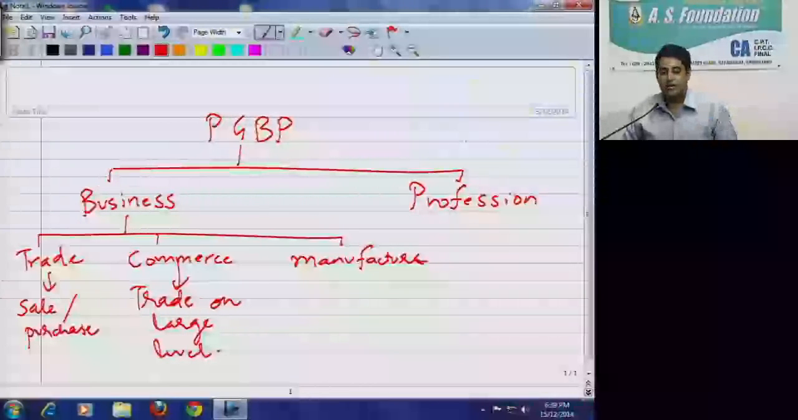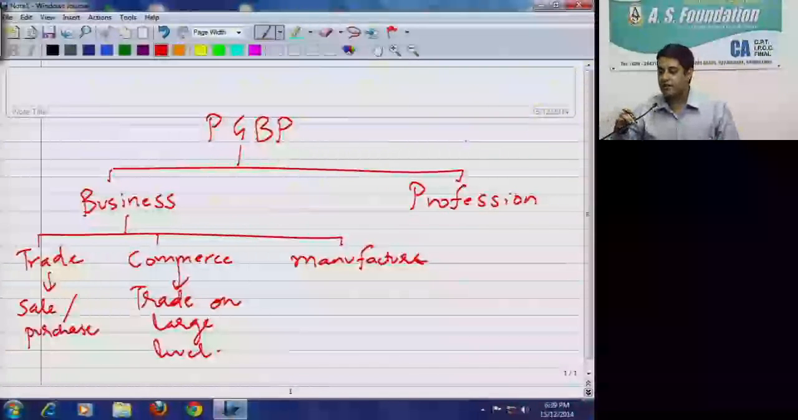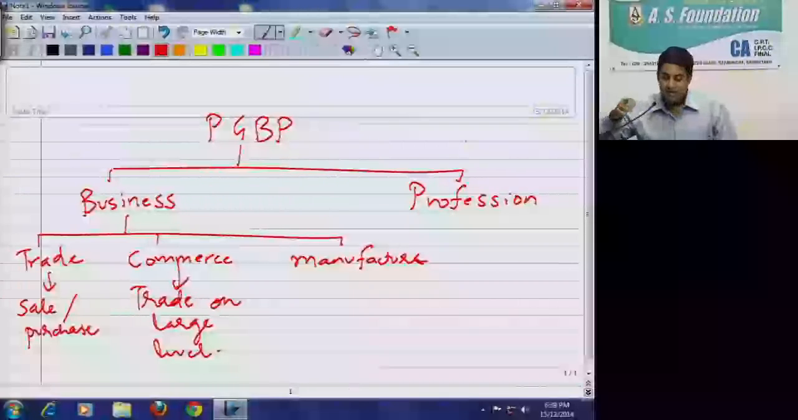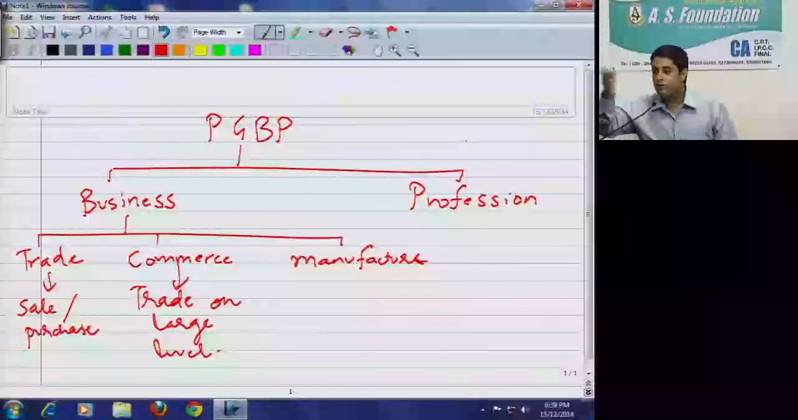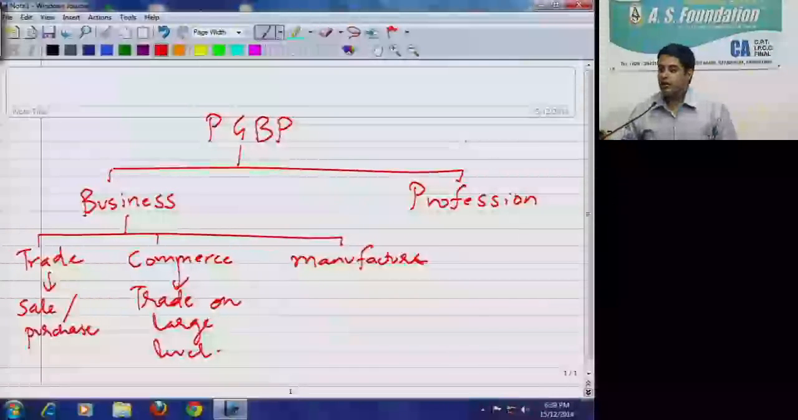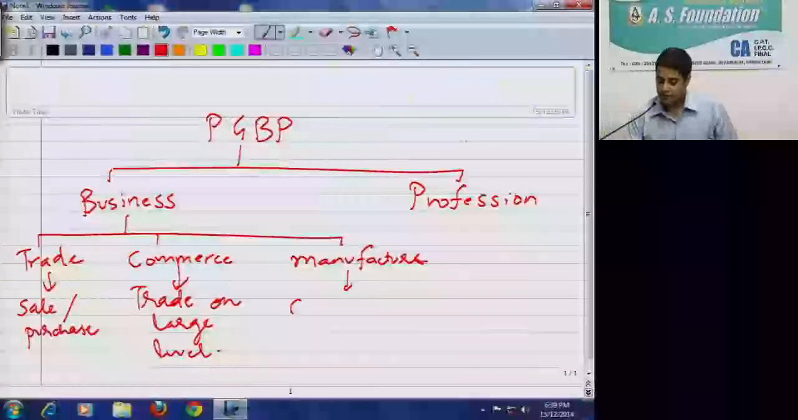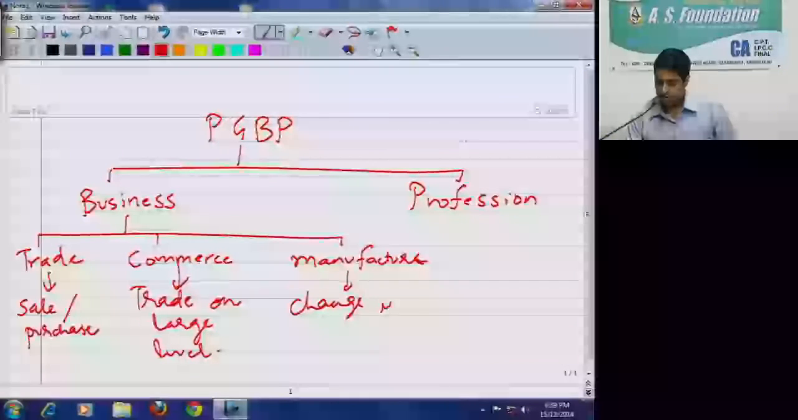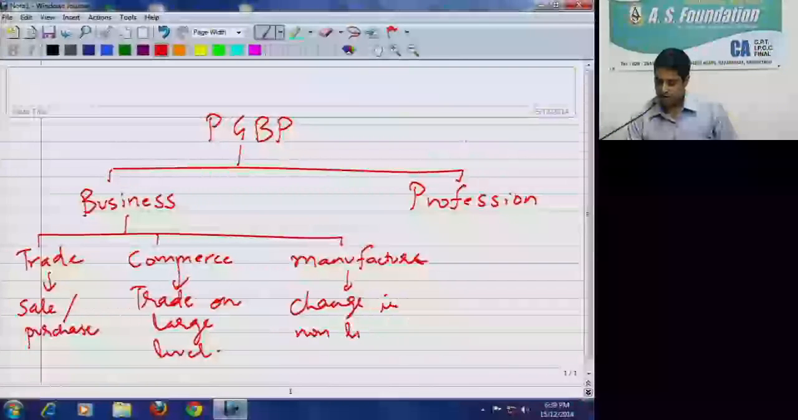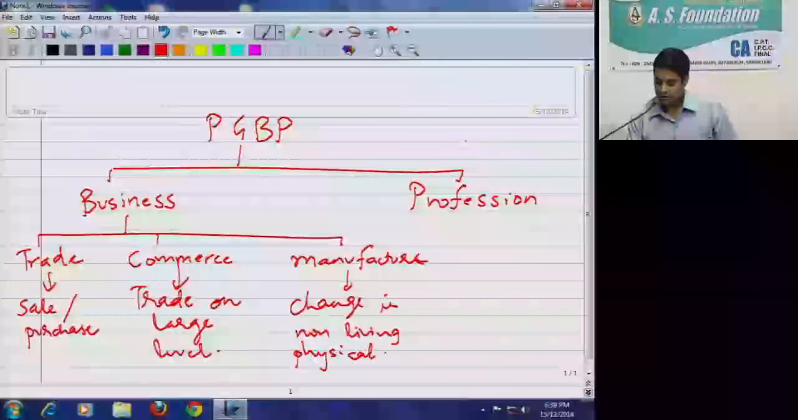So you must have done your definition of manufacture in exercise. A similar definition is there. What you need for manufacture is that there should be a change, conversion from one form to another, but very, very important, see the words, change in non-living physical object. So it cannot be a change in a living object, it should be a non-living physical object.